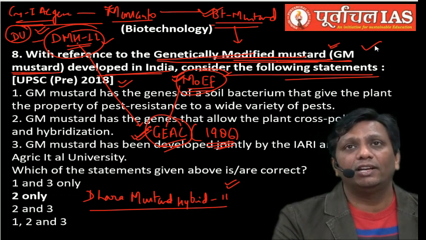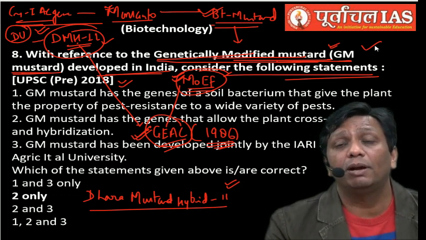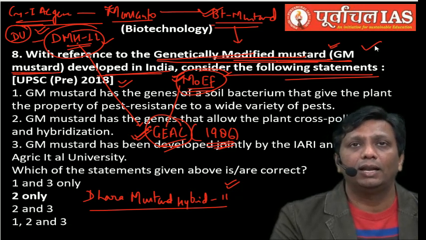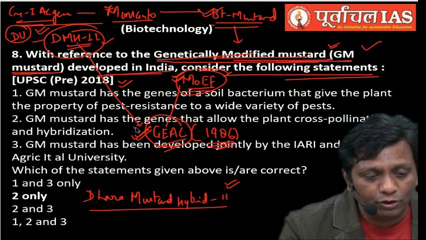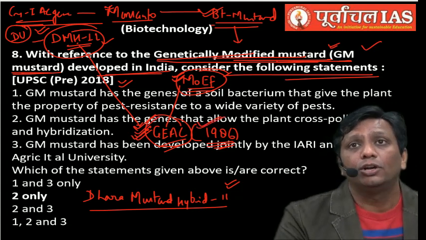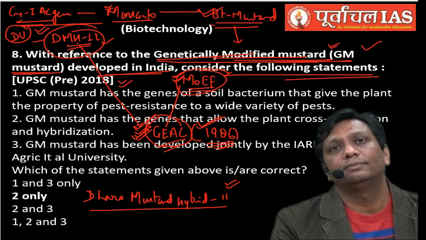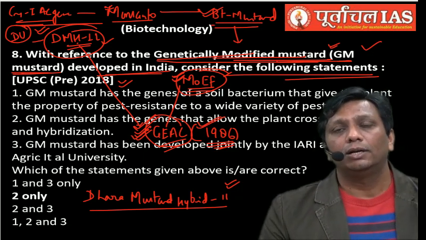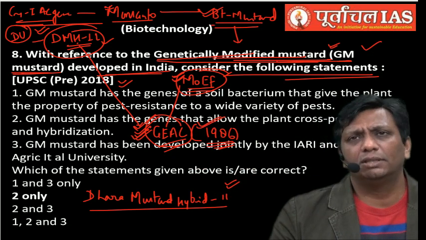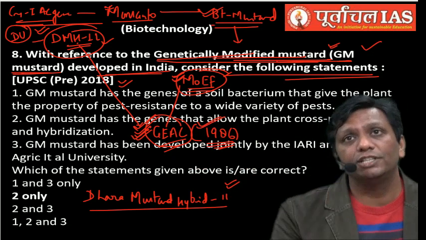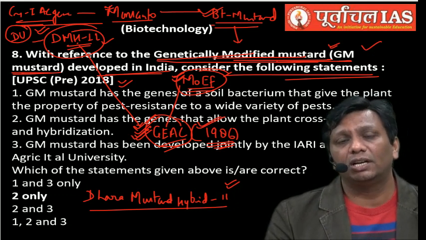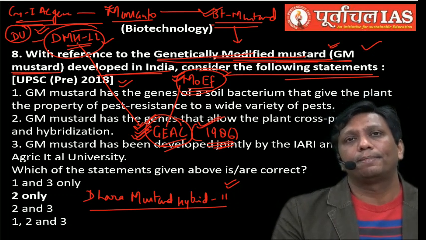This is the reason it is very, very important, and it will become a history of India, guys, the first genetically modified plant license. Even GEAC itself has had a UPSC question, and from the Environmental Protection Act 1986, UPSC has asked two questions. Even if you take a genetically modified plant from another country, BT mustard, BT brinjal, it will be certified by GEAC first. Again I repeat, GEAC means Genetic Engineering Appraisal Committee. Firstly it will certify.